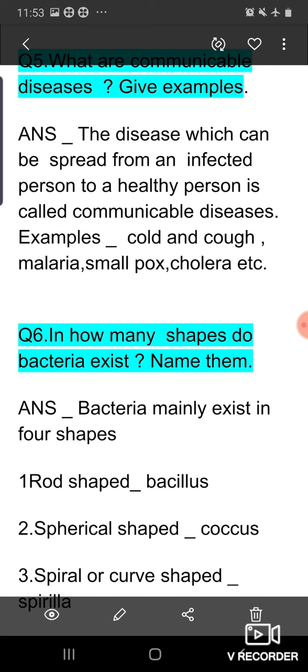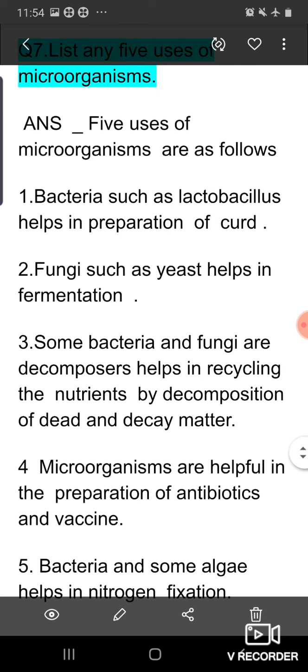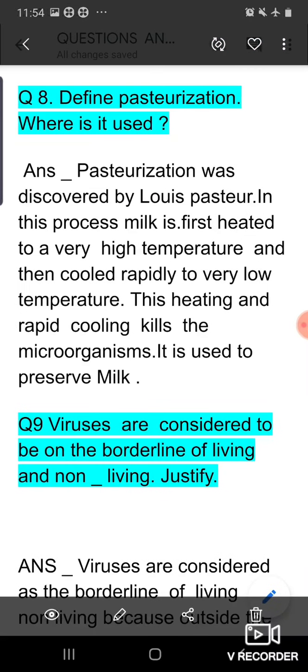Next is, list any 5 uses of microorganisms. 5 uses of microorganisms are as follows. Bacteria such as lactobacillus help in the preparation of curd. Fungi such as yeast help in fermentation. Some bacteria and fungi are decomposers, helping in recycling the nutrients by decomposition of dead and decayed matter. Microorganisms are helpful in the preparation of antibiotics and vaccines. Bacteria and some algae help in nitrogen fixation.